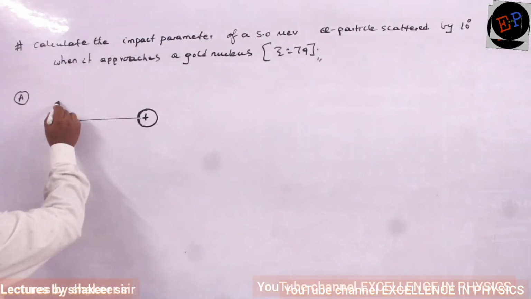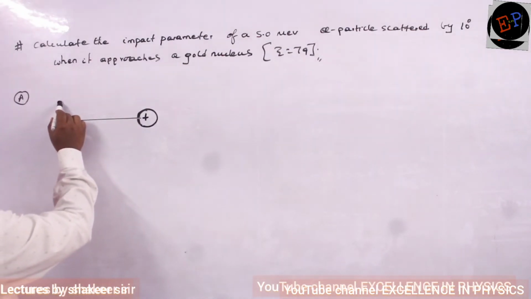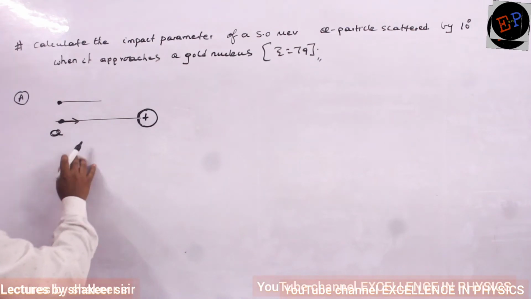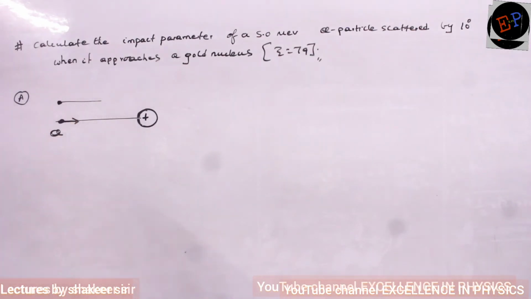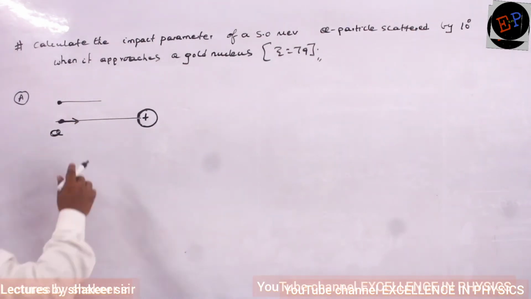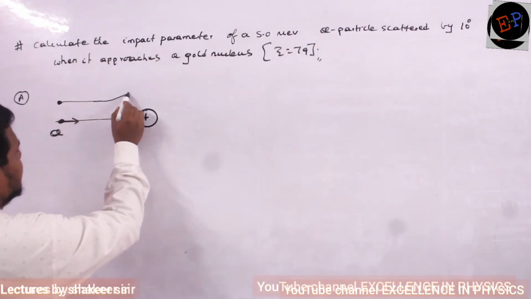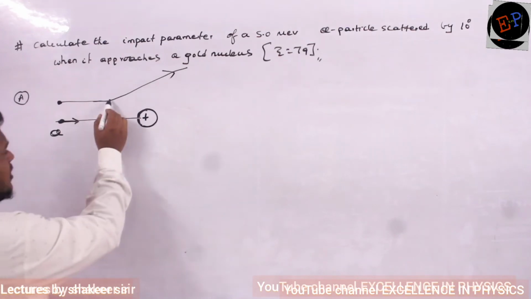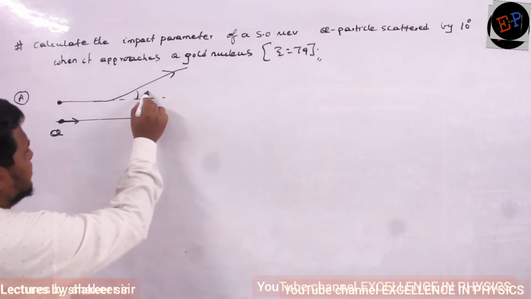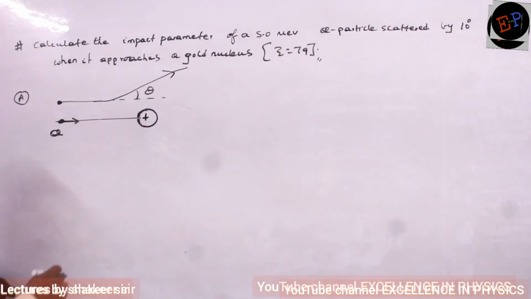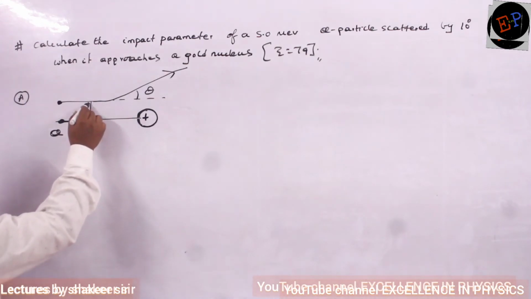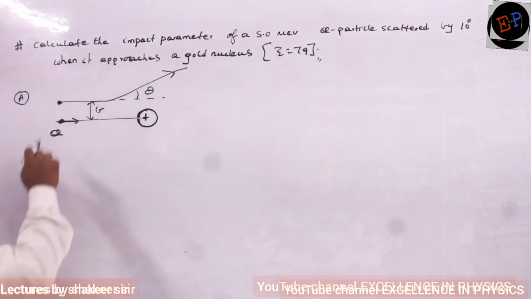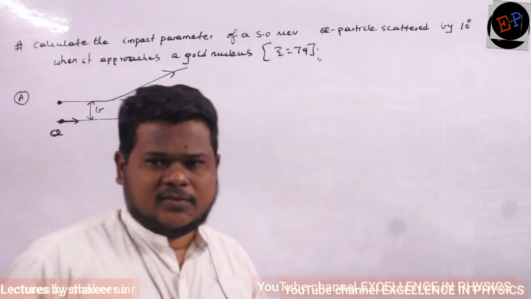But when the alpha particle is here and travels like this, then what will happen? It cannot return exactly along a 180 degrees path. So what will happen? It will trace this type of path. Then this deviation angle, if it is theta or alpha, and this perpendicular distance is called B, which is called the impact parameter. That's what we have studied.